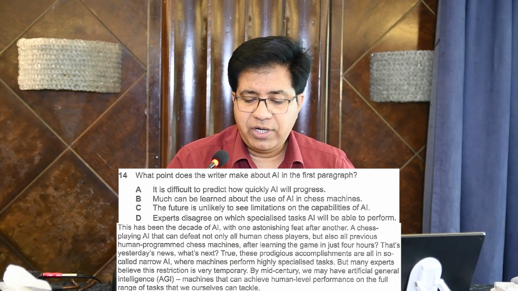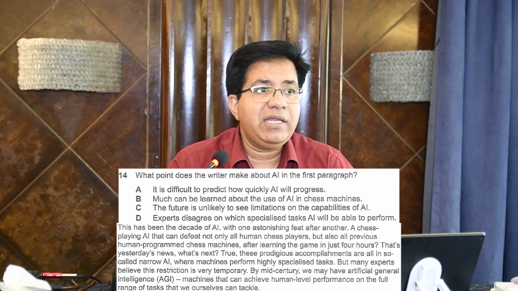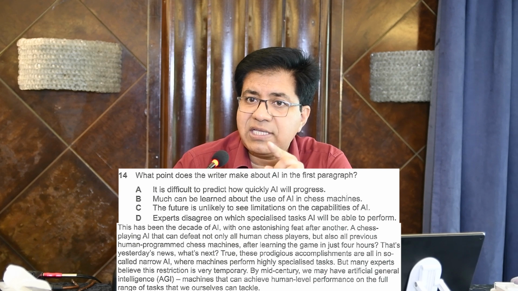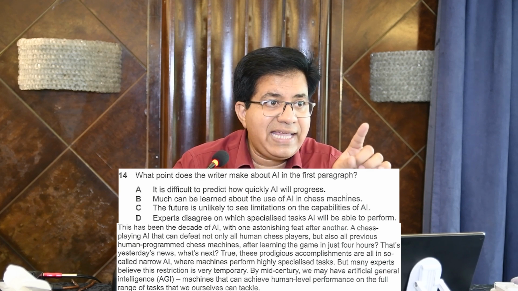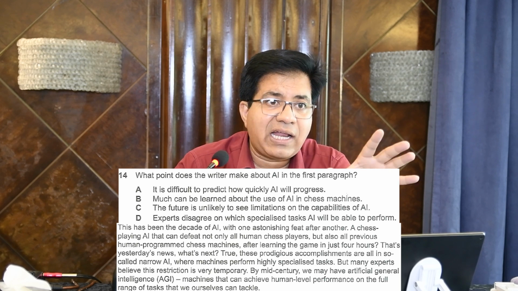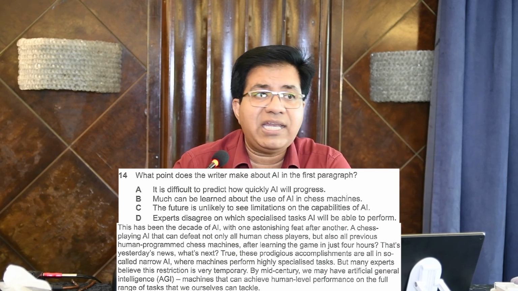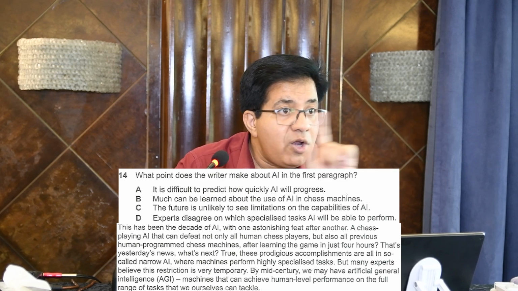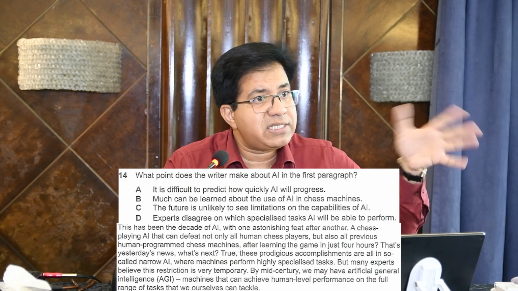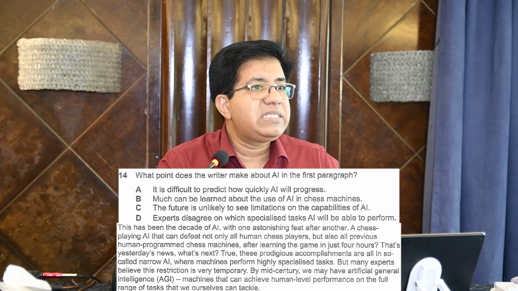The future is unlikely to see limitations. What does it mean? In future, artificial general intelligence will have no limitation. They said by mid 20th century, artificial intelligence will do exactly what a human can do. So the future is unlikely to see limitations. What does it mean? The future will not see any limitation. I mean, the future of artificial intelligence is unlimited. Okay, on the capabilities of AI, C will be the right answer.